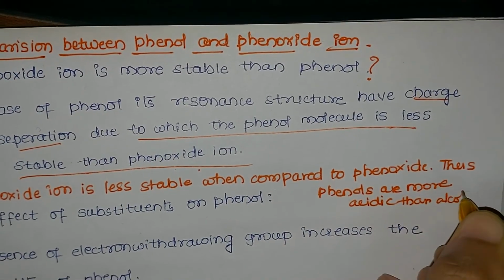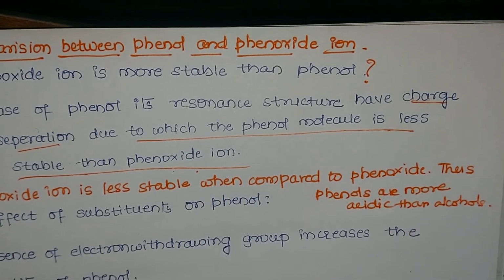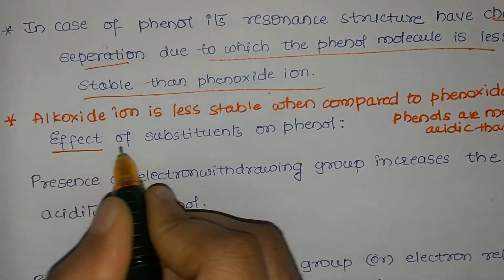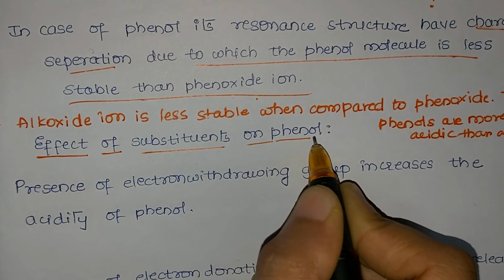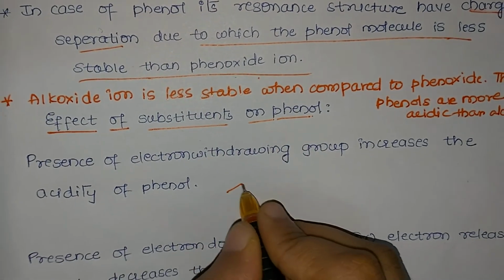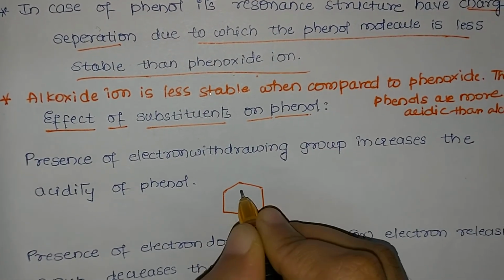So let us consider next the effect of substituents on phenol. That means along with phenol, if an electron withdrawing group is attached or a donating group is attached, what is its effect?